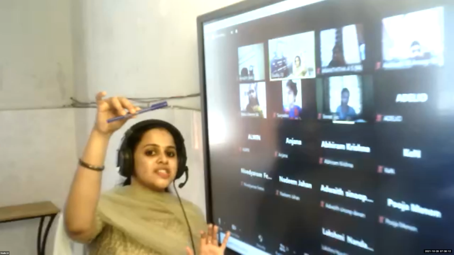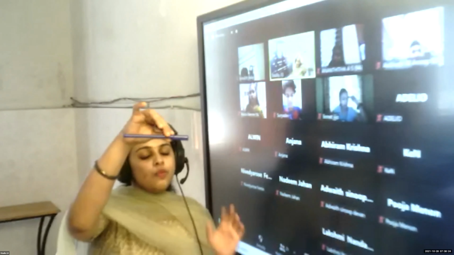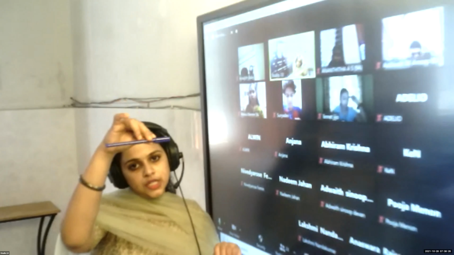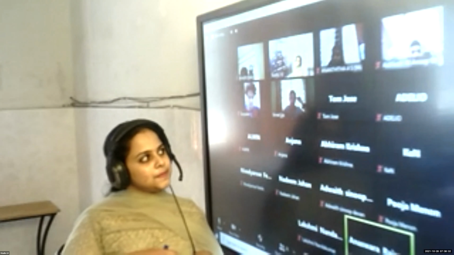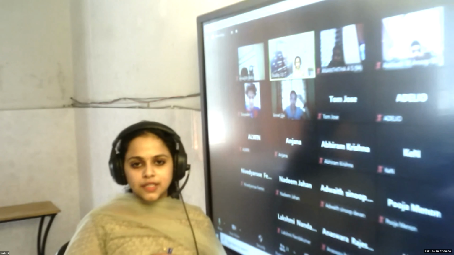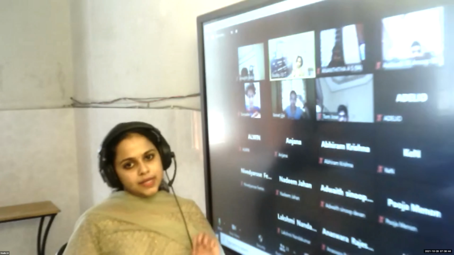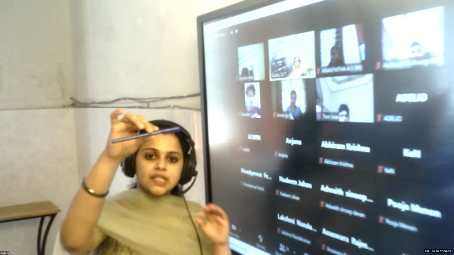If you keep any object at a particular height, what about the state of the object? It remains in a state of rest. Okay, if you hold the object at a particular height, the object is in a state of rest. Then what is the velocity of this particular object? If the object is stationary, what is the velocity of that object? Velocity is 0. That is what I am asking here, right? If the object is kept at a particular height for a long time, its velocity remains 0.